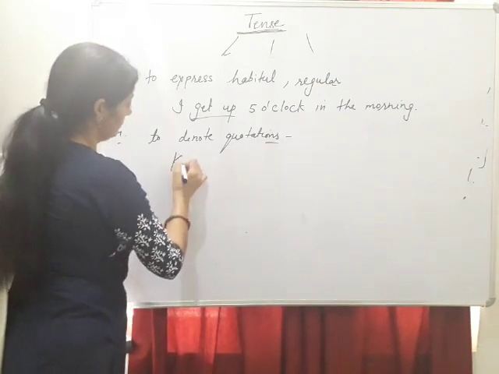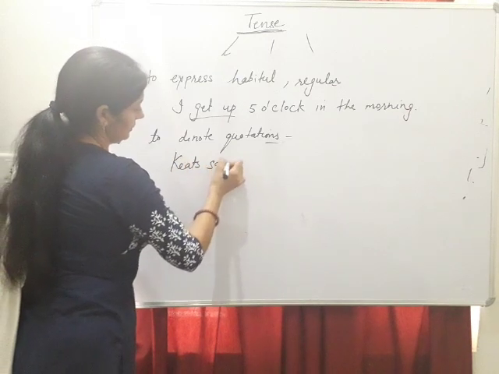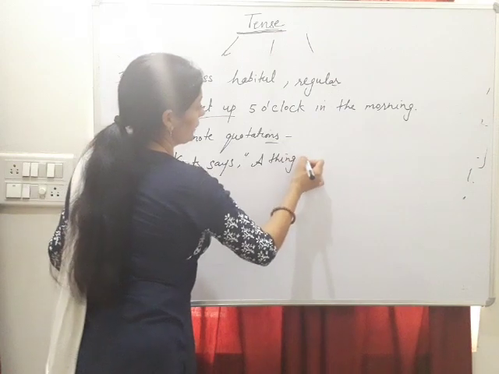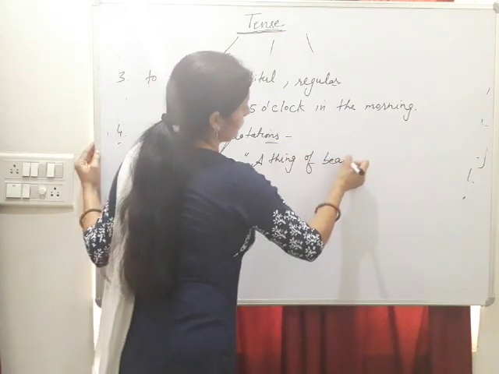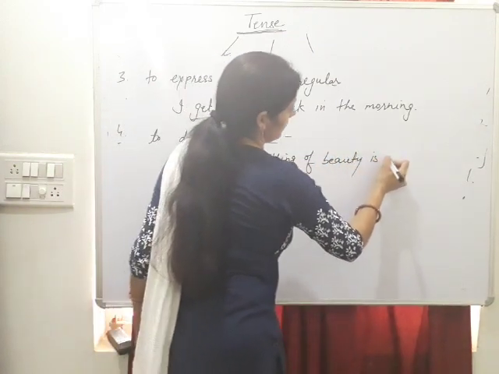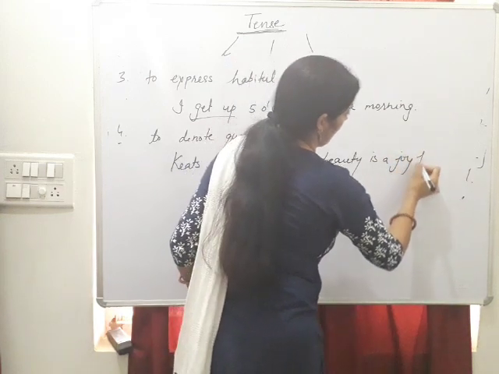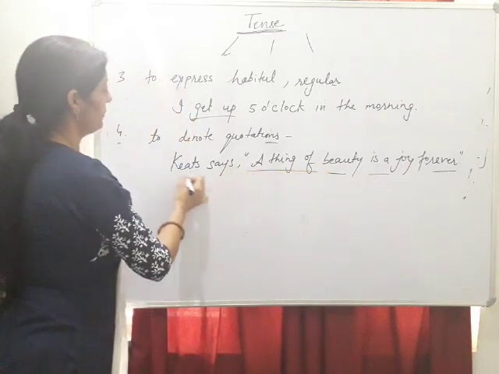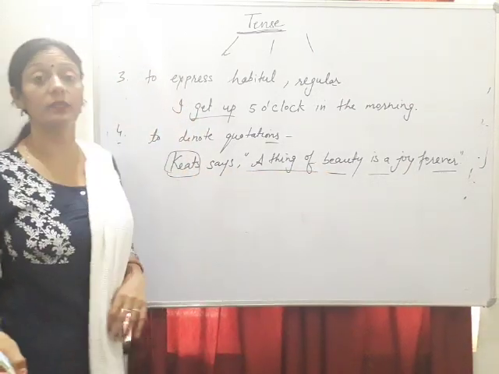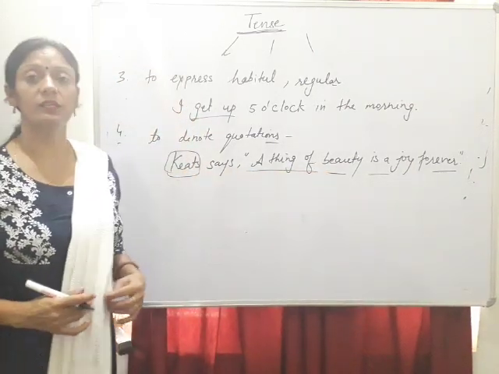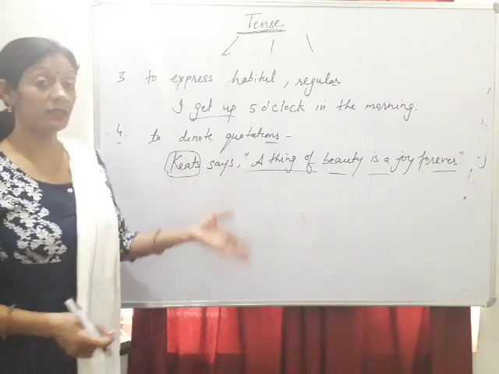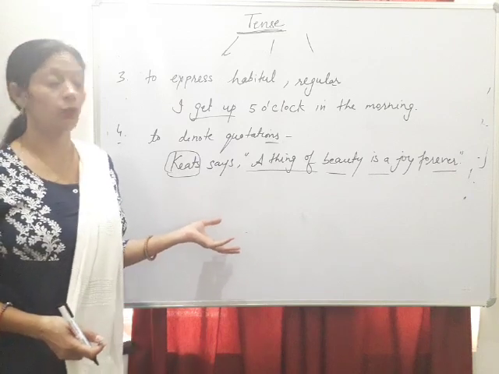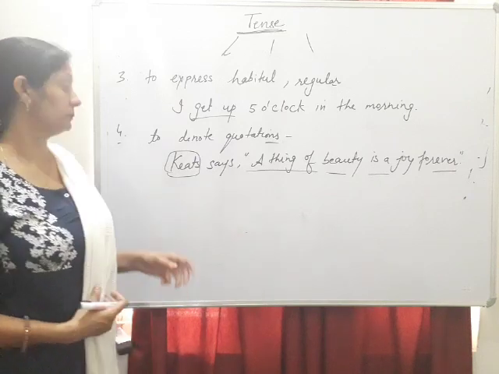For example, Keats says, a thing of beauty is a joy forever. This one is the famous line written by John Keats. A thing of beauty is a joy forever. We can take examples of other writers also. As I say, Shakespeare says, frailty thy name is woman.